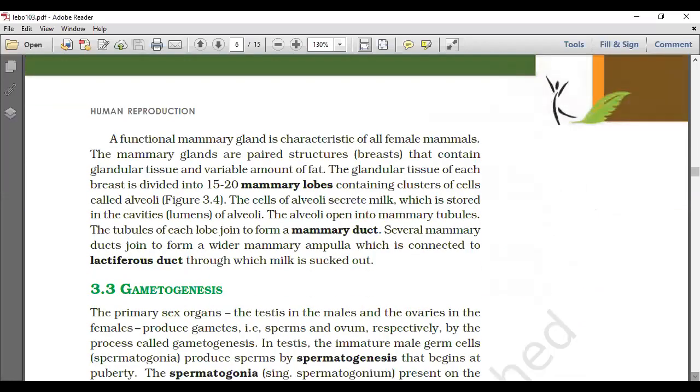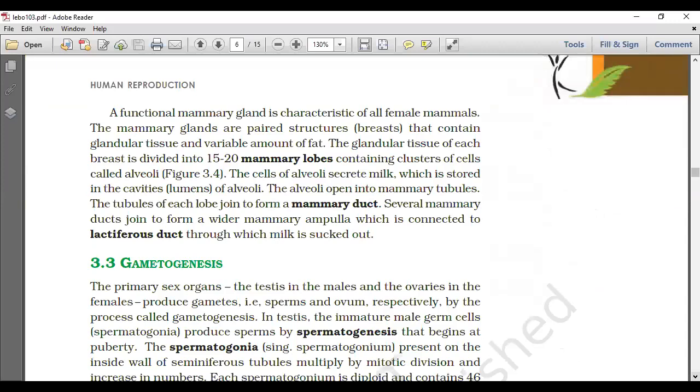A functional mammary gland is characteristic of all female mammals. The mammary glands are the paired structures we call breasts that contain glandular tissue and a variable amount of fat. The glandular tissue of each breast is divided into mammary lobes containing clusters of cells called alveoli. The cells of alveoli secrete milk, which is stored in the cavities of the alveoli. They secrete and they store. Alveoli secrete, alveoli store. From here onward we have the sequence question.